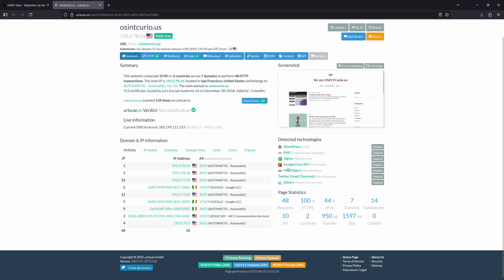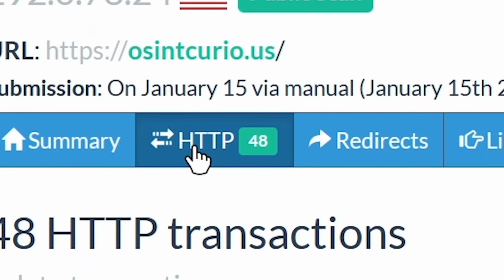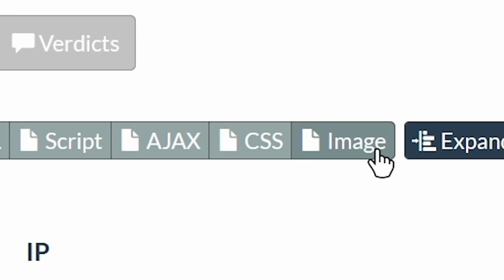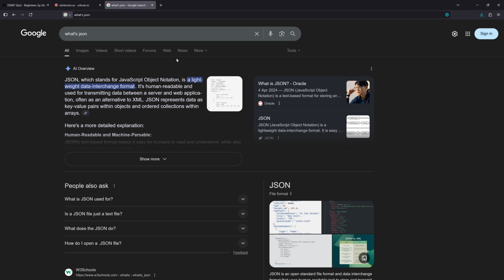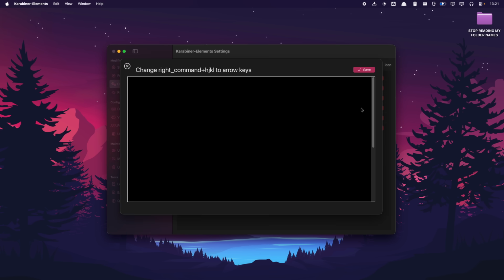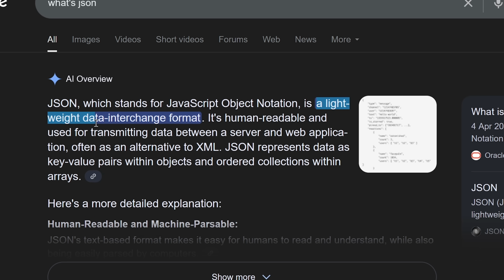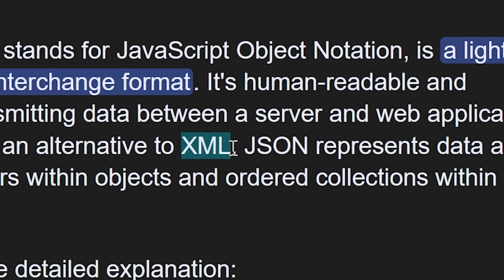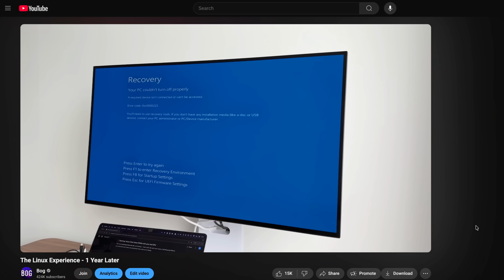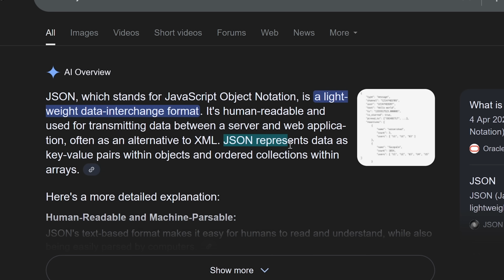Okay, so I need to find a JSON output somehow. HTTP, HTML, CSS. Okay, so does JSON exist anywhere? No, it doesn't. I think you use JSON in Carabiner Elements, the app on macOS where you can configure your keyboard. A lightweight data interface format. It's human readable and used for transmitting data between a server and web application, often as an alternative to XML. XML, I've heard about this before. When trying to get a Windows virtual machine working on Arch Linux, JSON represents data as key value pairs within objects and ordered collections within arrays.